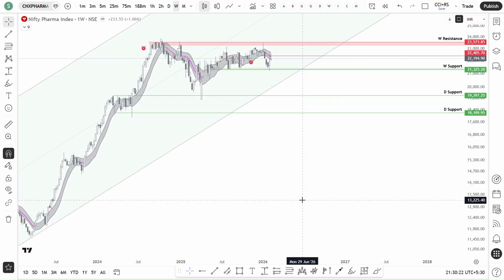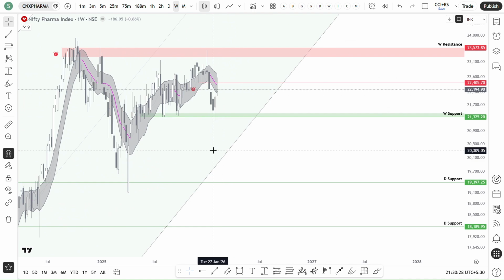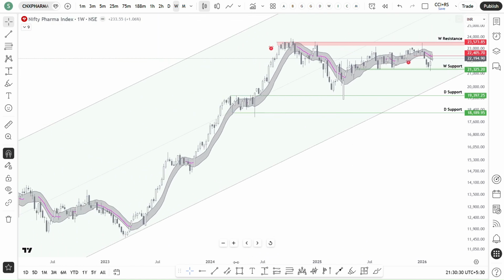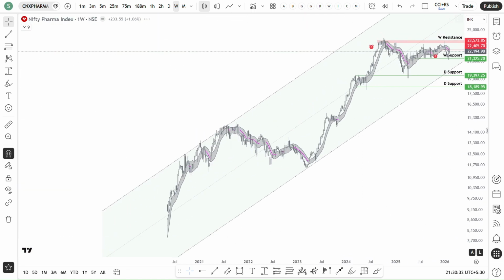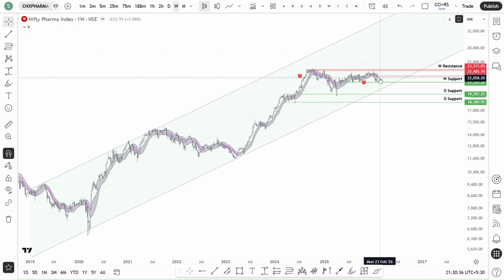Yeah, pharma is also weak only. I don't see anything. And if you see the long-term channel, I think the price should reach this support line, so that it will be an ideal place to accumulate ETFs.